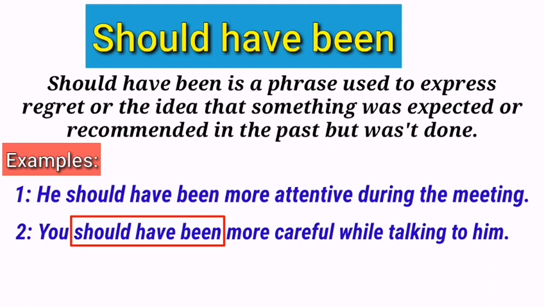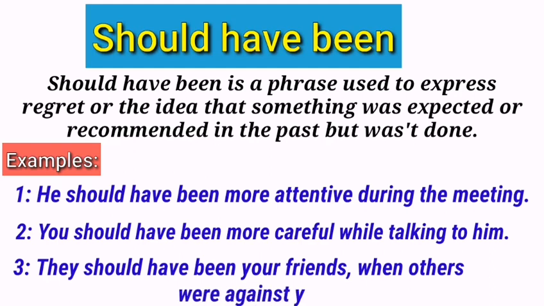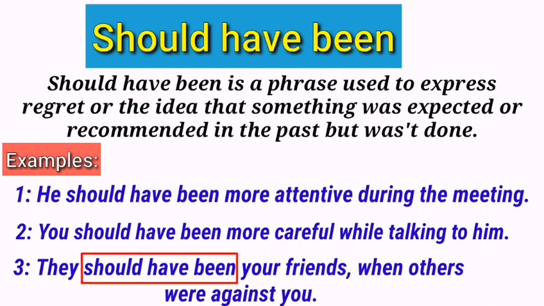They should have been your friends, when others were against you. Again, the verb phrase should have been is used to talk about something which did not happen but we want that they were supposed to be your friends but that had not happened. Actually, it would have been better if it had happened but, unfortunately, it did not happen.